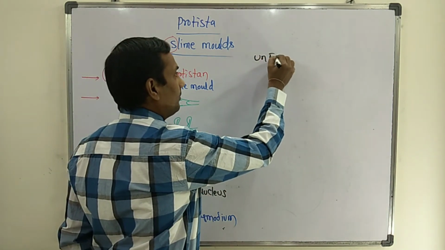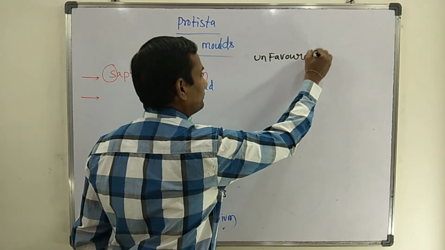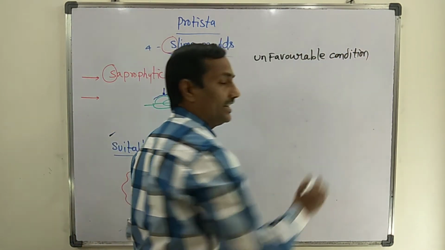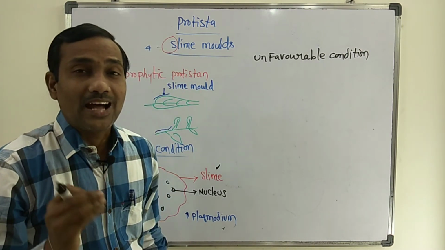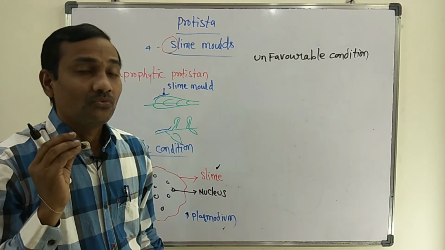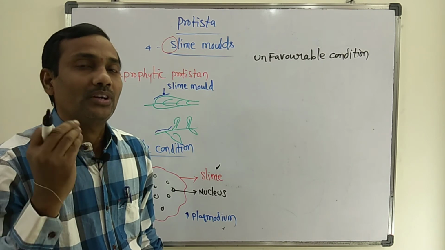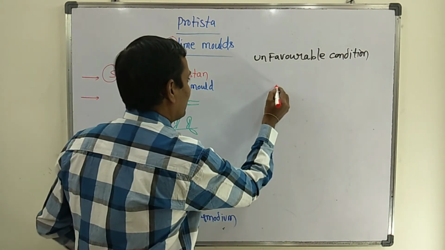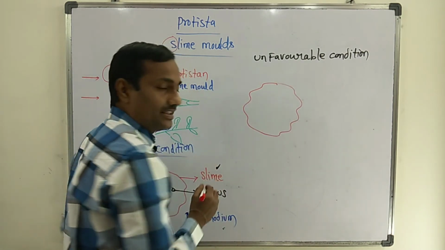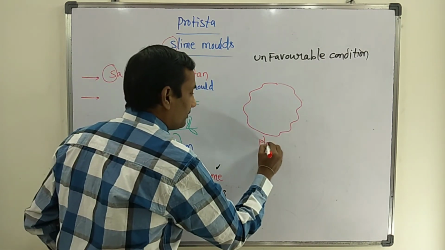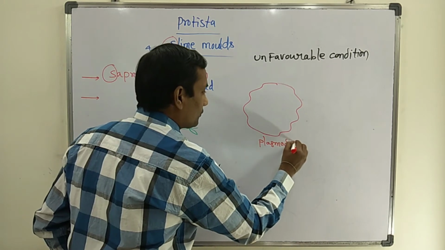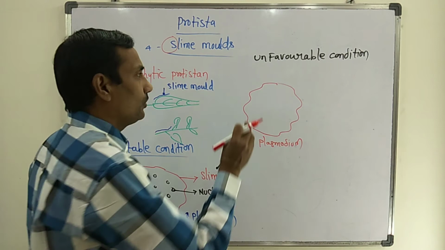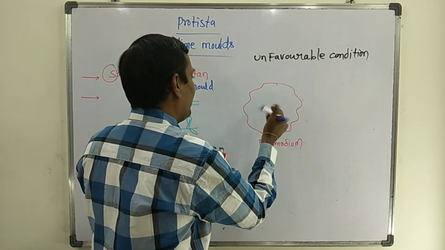During unfavorable conditions, this plasmodium develops fruiting bodies. That fruiting body again develops spores. Once you see here, whatever structure I am drawing is called plasmodium. This is the structure of plasmodium. It consists of many nuclei.